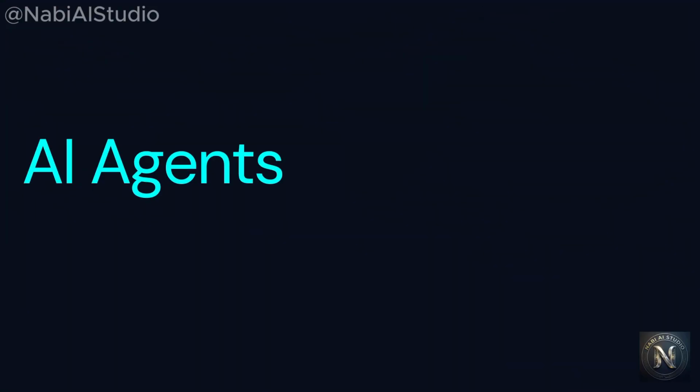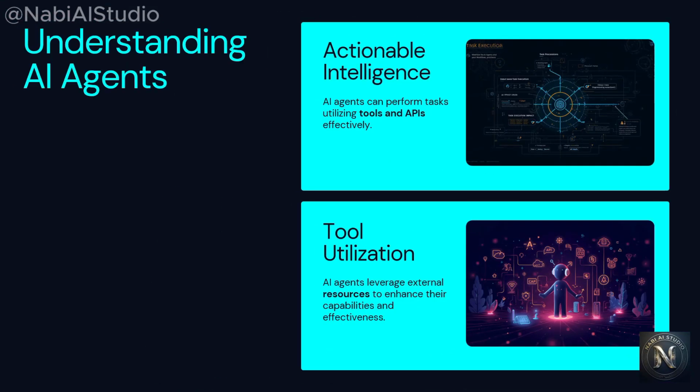Now let's move one step ahead, that is AI agents. An AI agent is an AI system that can take actions, not just generate content. An AI agent observes the environment, decides what to do next, and uses tools like APIs, browsers, databases, etc. It executes the actions and repeats until the task is done.